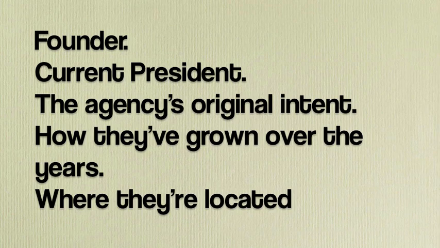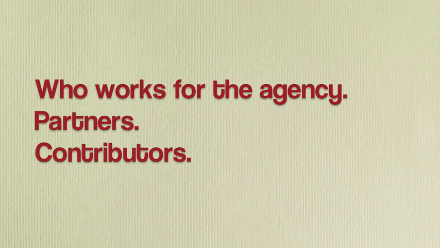Alright, characteristics. The characteristics are going to look at who works for the agency, the partners, and possible contributors. When we're looking at who works for the agency, we're looking at CEOs, volunteers, supervisors, pretty much any type of job position that's offered at this company. Obviously, if you're looking at the CEO, you want to give what his or her duties are and then his or her name. If you're looking at volunteers, you don't necessarily need to give names, you just need to give their roles and the duties within that company. So those things you need to look at.